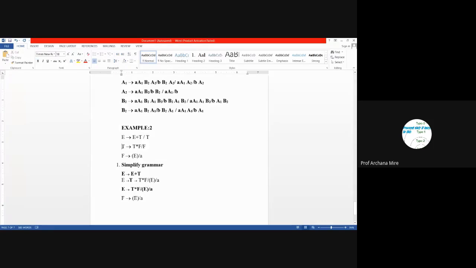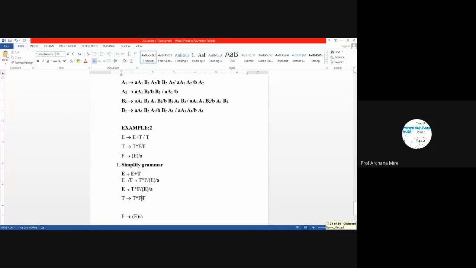And then once again we will be writing the production rules of T. Here once again T into F, that will come as it is, but this F we will need to replace with the productions of F because it is a non-terminal symbol. And just now we have observed that the replacement of F is nothing but this.